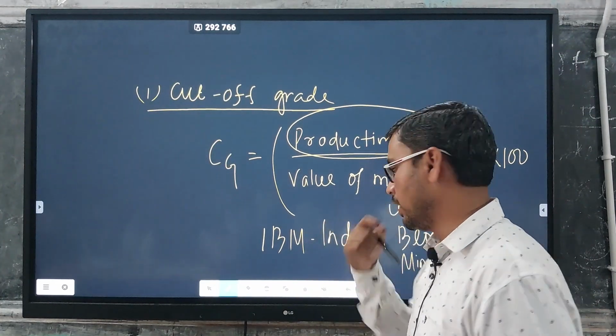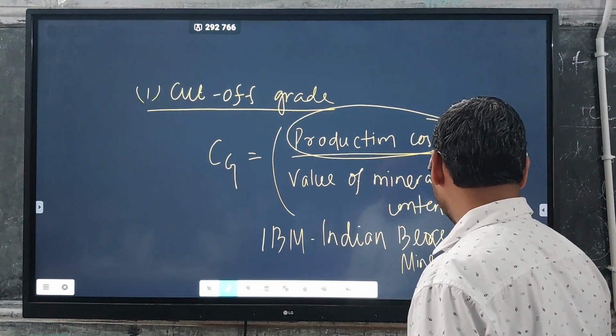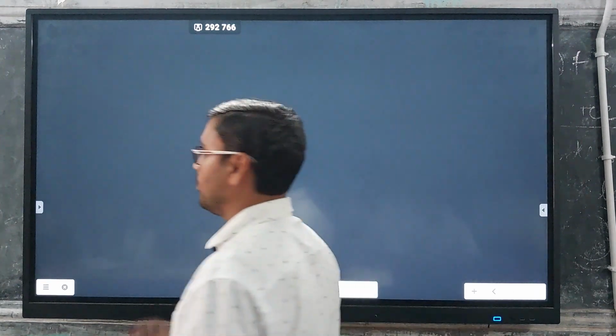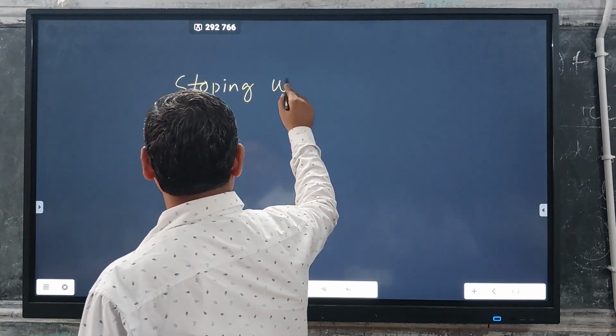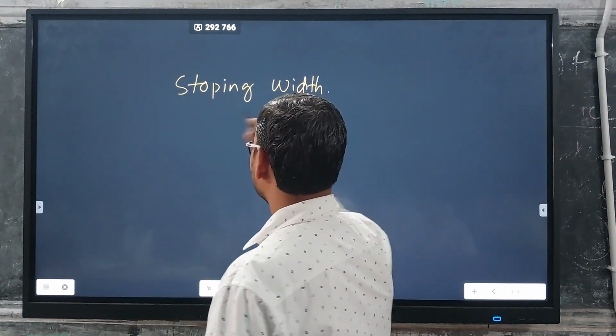Then coming to the next parameter, that is your stopping width. The second parameter is your stopping width.